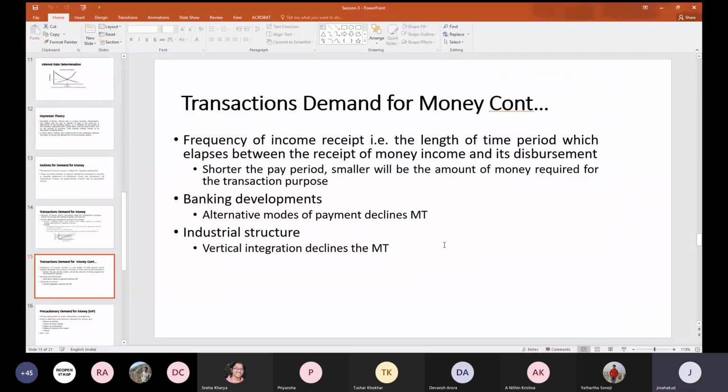Then we have the industrial structure. What kind of industrial structure we have? What do you mean by vertical integration? Anybody?